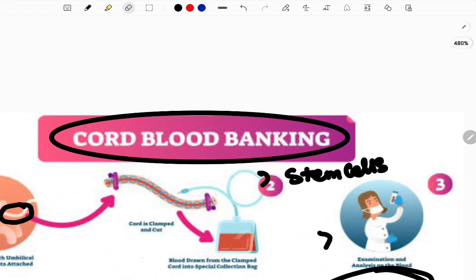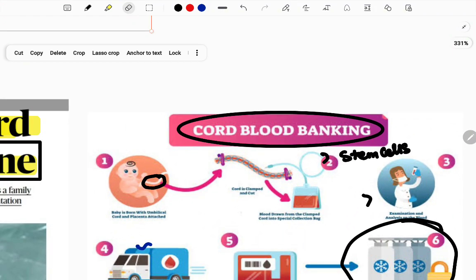It is an insurance for the future, which means that if in future you get any disease, such as cancer, blood cancer or other conditions, this cord blood would help to solve those problems. It helps to resolve diseases, genetic diseases and genetic disorders.